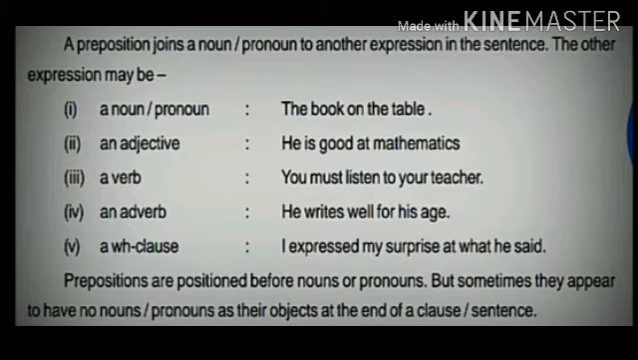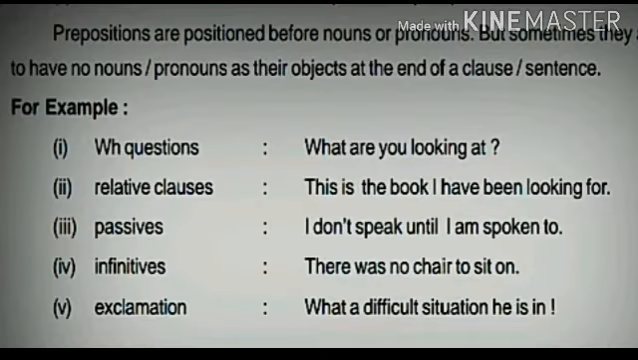See now here, a noun or pronoun, it means with book we are using on. An adjective, then with good we are using at. Verb means listen, with listen we are using to. Adverb, well, with well we are using for. And a WH clause, so in that, at what. So with what we are using at. So prepositions are positioned before nouns or pronouns, but sometimes they appear to have no nouns or pronouns as their objects at the end of a clause or sentence. For example, in the example of an adjective, he is good at mathematics.